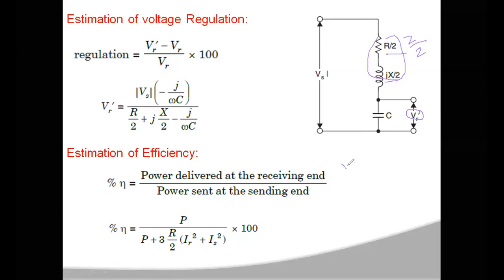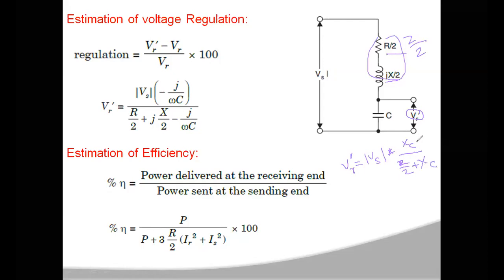So the voltage across the capacitance, VR dash, is equal to the magnitude of sending end voltage VS multiplied by XC by (Z by 2 plus XC).